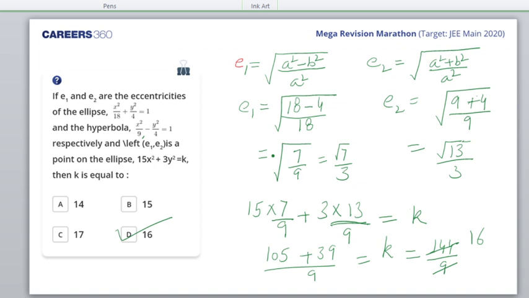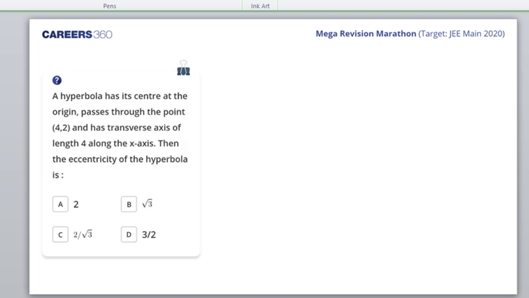Yes, students. D, correct. Let's go to the second last question. Yes, Shreya. So we get a hyperbola has its center at the origin, passes through the point 4,2 and has transverse axis of length 4 along the x-axis. Then the eccentricity of the hyperbola. Okay. C. Tarun, you're telling me the previous answer.